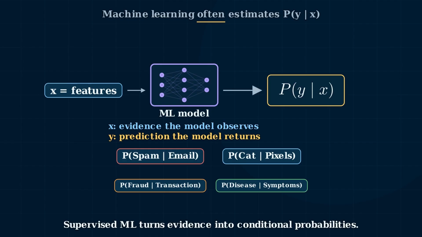The model is not seeing the whole world. It is using the evidence in X to estimate the probability of Y. That is why probability is not a side topic in machine learning. It is often the shape of the prediction itself.